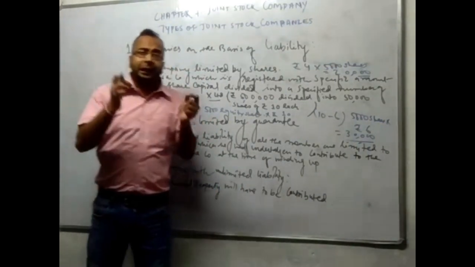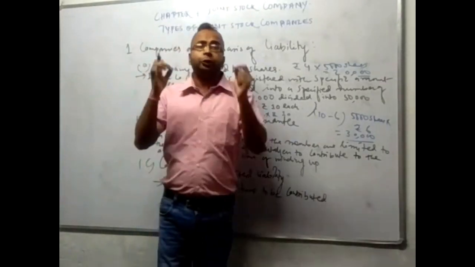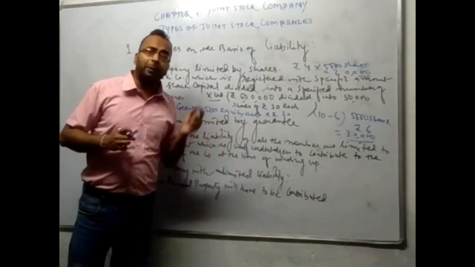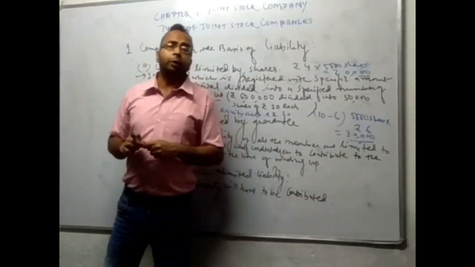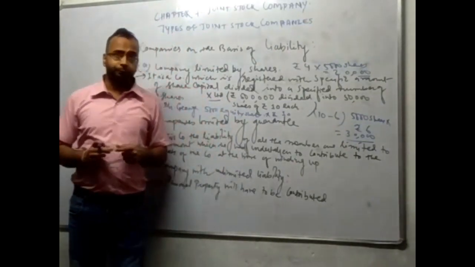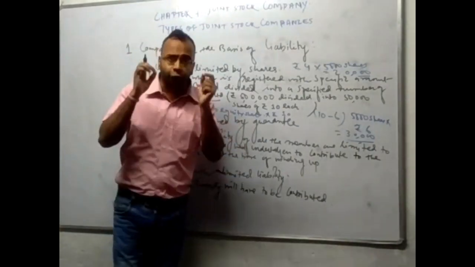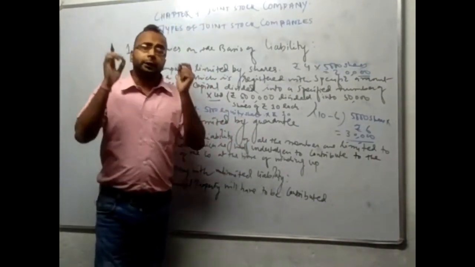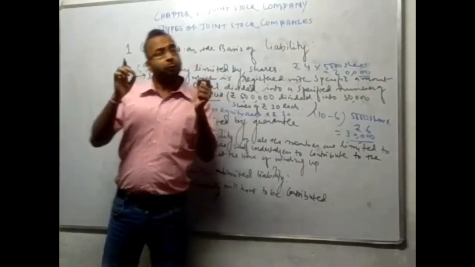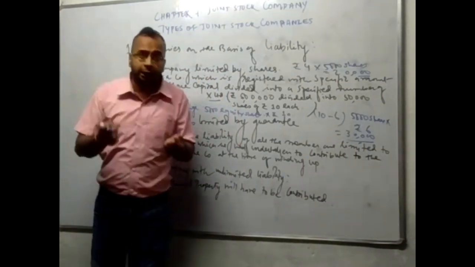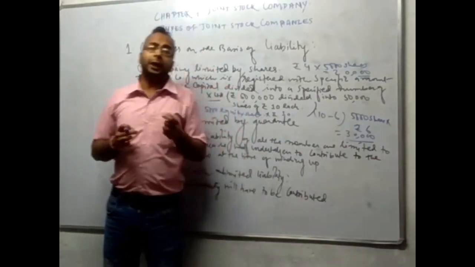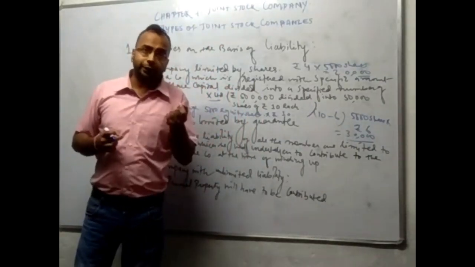This amount, called guarantee, is mentioned in the memorandum of association. The amount of guarantee which the member is giving is mentioned in the memorandum of association. This company may or may not have share capital. If this kind of company has share capital, in that situation, the member is liable to pay the unpaid amount on shares held by him in addition to the guarantee. In addition to the guarantee, he is also supposed to pay the amount of shares held by him.